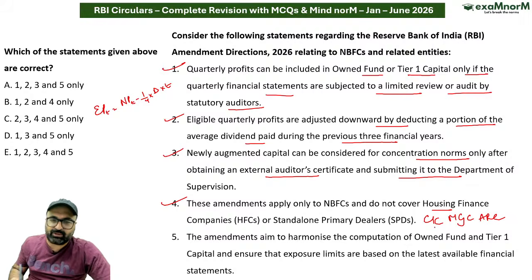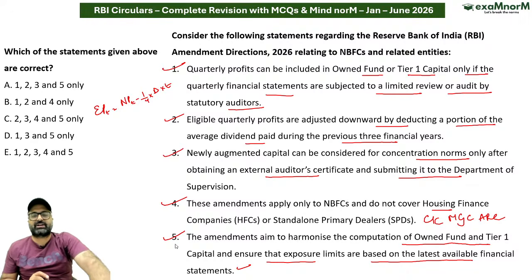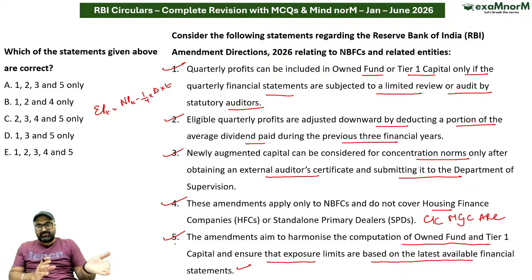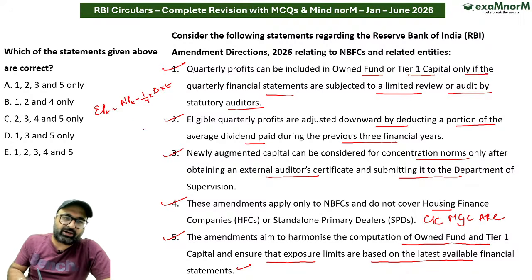It is not applicable. The amendment aims to harmonize the computation of own funds and tier 1 capital and ensure that exposure limits are based on latest available financial statements. This is also correct. The statement is correct. The principal objective is uniform करना capital definition को और ensure करना that regulatory limits are calculated using the latest reviewed financial positions rather than relying only on annual audited statements.